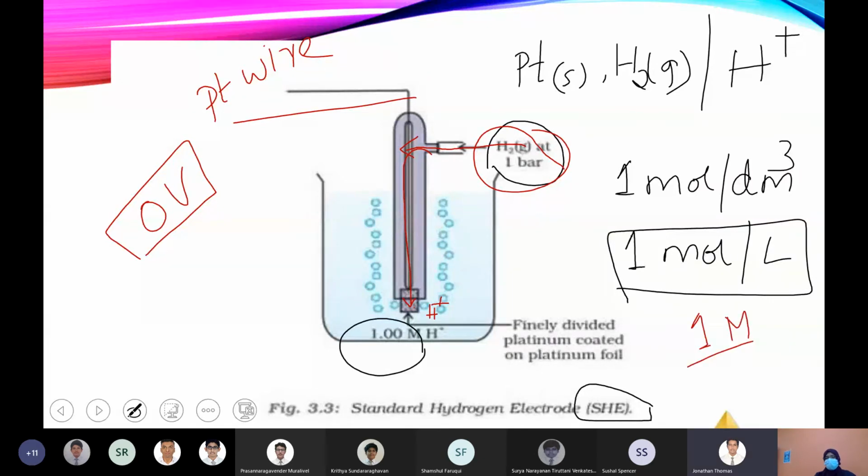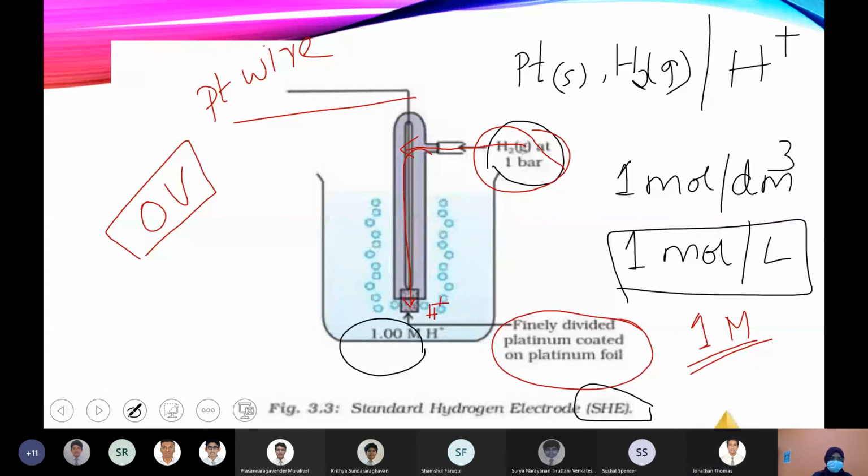Ma'am, the outer shell, is that also platinum? Which one? Ma'am, like the outer, the light gray casing, the larger one. This one you're talking about, the bubbles? No, ma'am, it looks like the electrode. No, there is no electrode because it's just a half cell, no transfer of electron, right? Okay, ma'am, but the wire goes in through something, right? So is that platinum? That is what is known as the porous platinum.